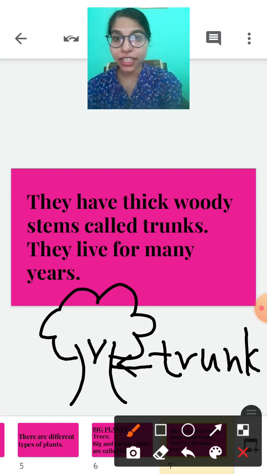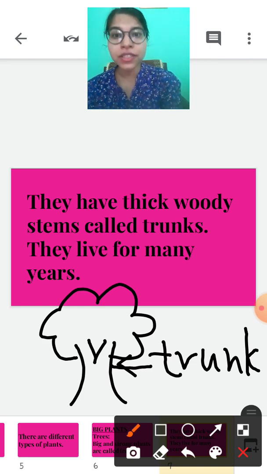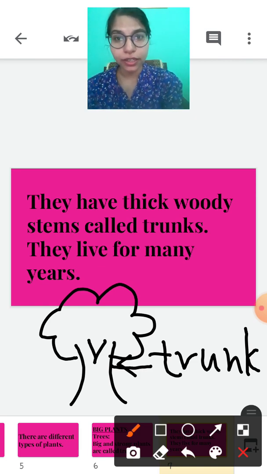And you have seen which animal has a trunk? An elephant has a trunk. In the same way, a tree also has a trunk. It is a very thick part of the tree and it gives support to the tree. Because of this thick trunk, the tree becomes strong.